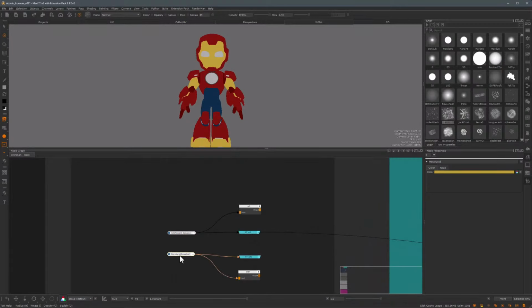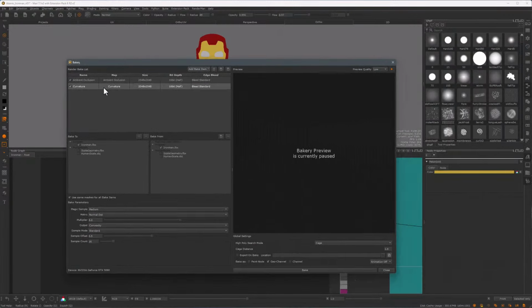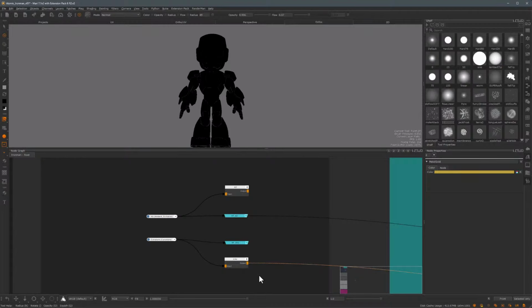So I already have my 2 geo channels, ambient occlusion and curvature in here, and they're hooked up to 2 different channels as well. So let's just bake these 2 channels here. So I'm going to open up the bakery, and as I said, these are already set up in the template, so I will just hit bake and let's see what happened. So I have my ambient occlusion and my curvature ready to go.